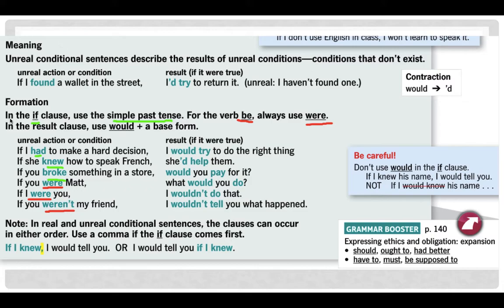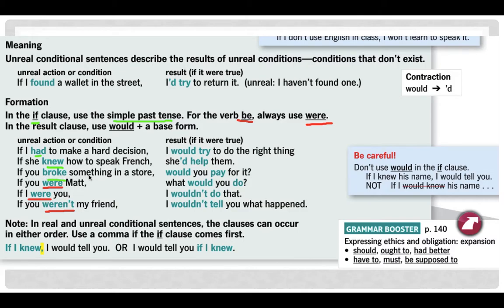How we make it: in the if clause, over here we have all the if clauses, use a simple past tense. If I had, if she knew, if you broke. For the verb be, always use were. Okay, so down here, if you were Matt, if I were you, if you weren't my friend. Okay, in the result clause, use would and a base form of the verb. So if I had to make a hard decision, I would try to do the right thing. If she knew how to speak French, she'd help them, or she would help them.